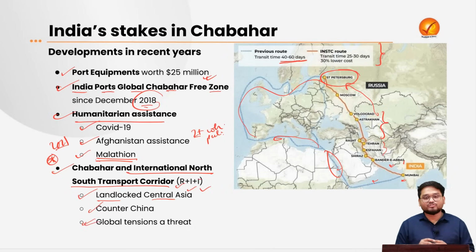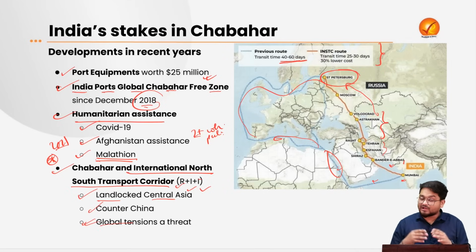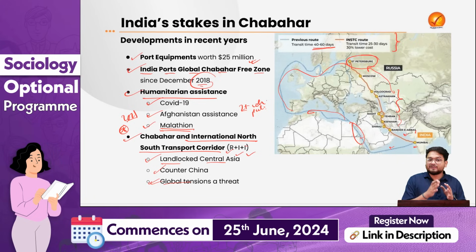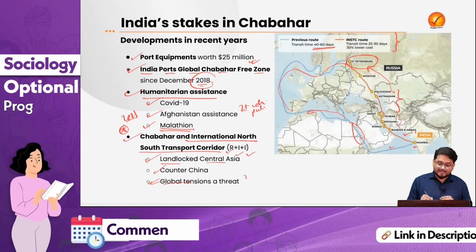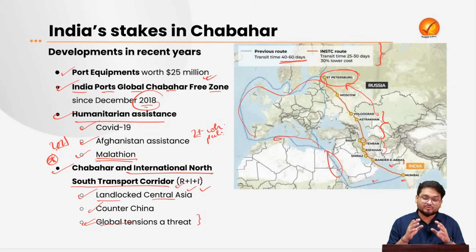And finally, we also have to understand that New Delhi has to very cautiously walk over the global tensions happening in the region. For example, the issues taking place in the Israel-Palestine region and also in the Russia-Ukraine region. So India must be cautious and calibrate the tensions in the region, and particularly develop Chabahar port as an alternative to the marine transportation and also to the overland transportation in the region.